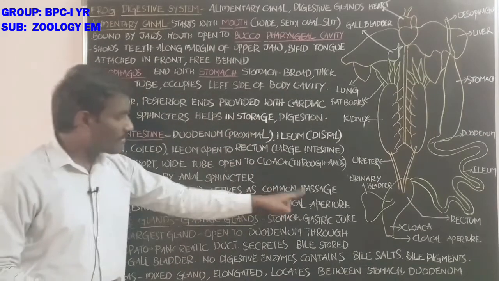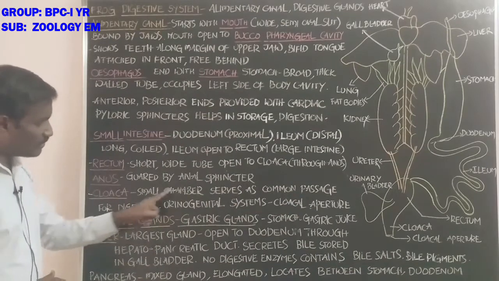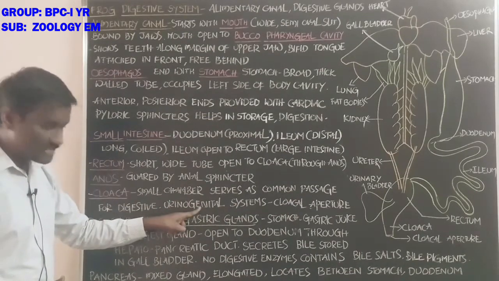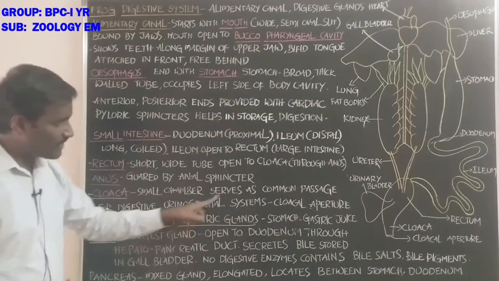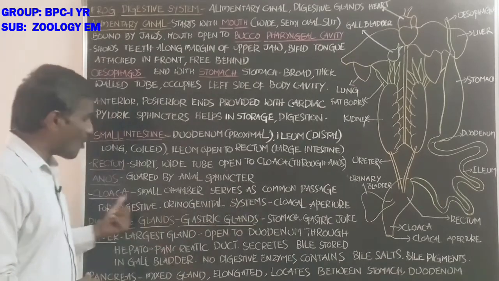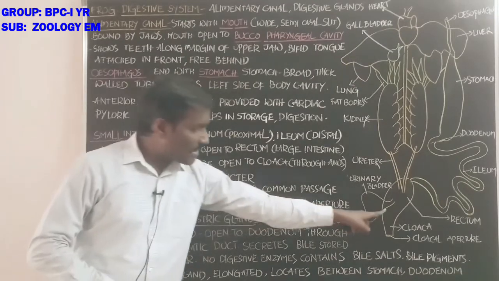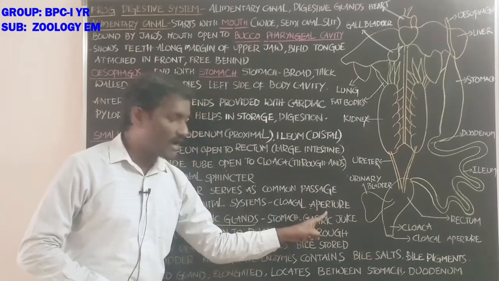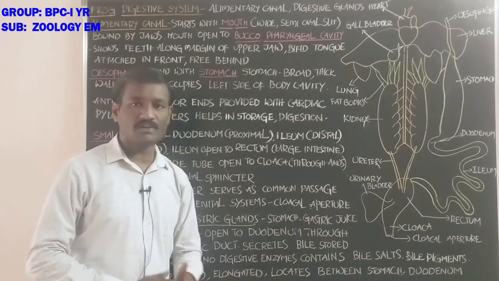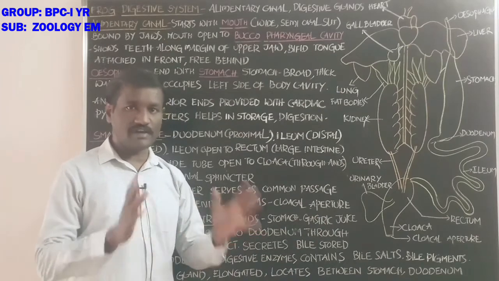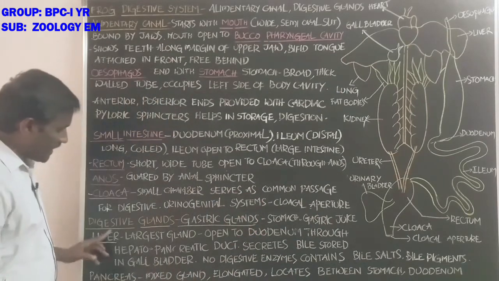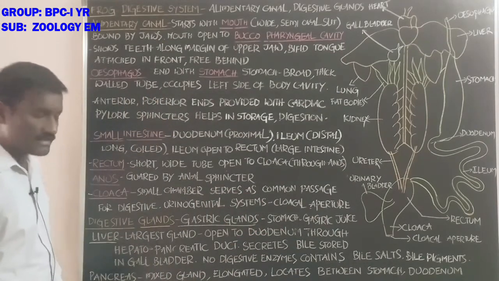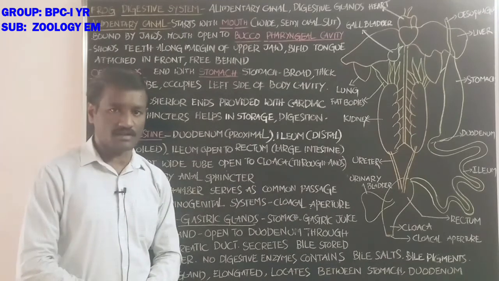It is a common passage for the digestive, urinary and genital systems, and opens to the outside through the cloacal aperture between the two limbs.